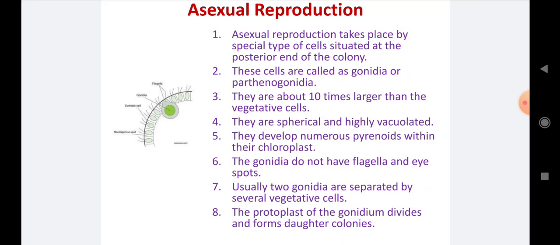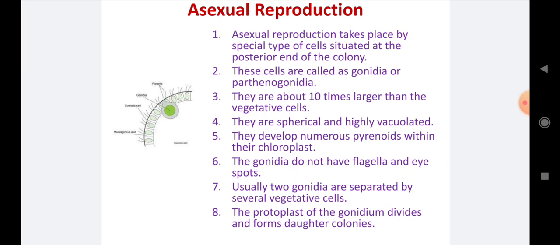Number 2, these cells are called gonidia or parthenogonidia. These asexually reproductive cells are called gonidium singularly and gonidia plurally, and parthenogonidium and parthenogonidia, singular and plural.